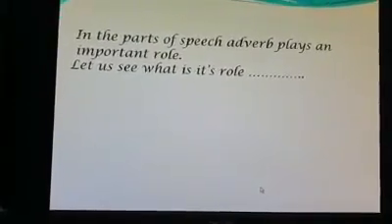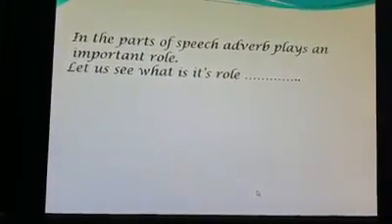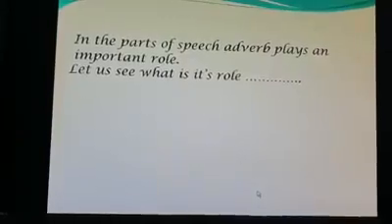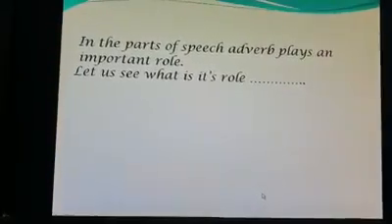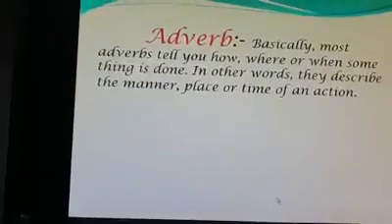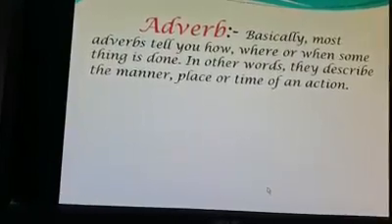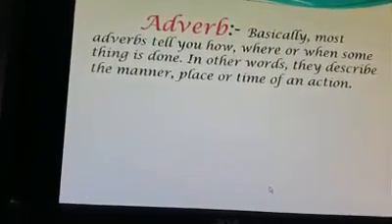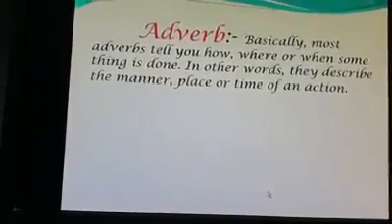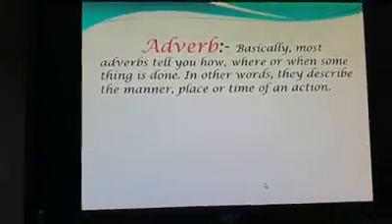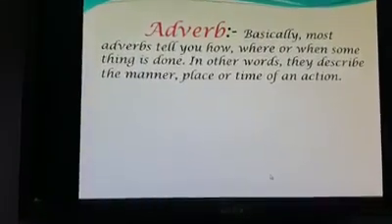What are adverbs? In the parts of speech, adverb plays an important role. So let us see what is its role. Basically, most adverbs tell you how, where or when something is done. In other words, they describe the manner, place, or time of an action.